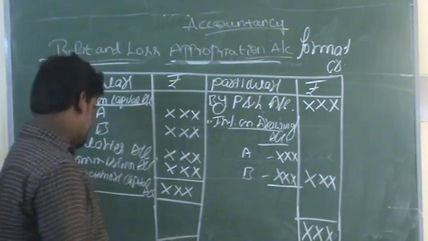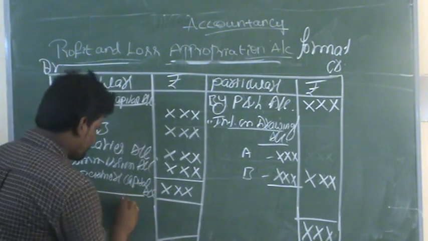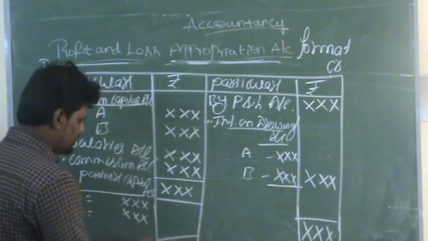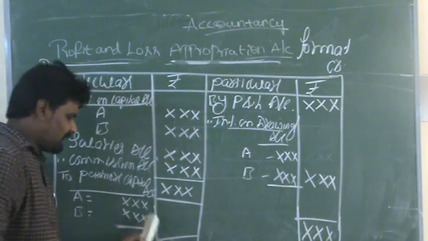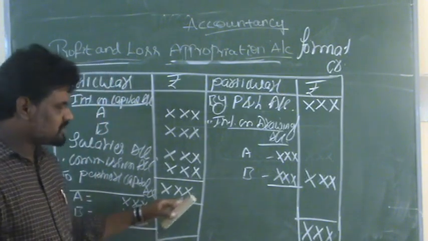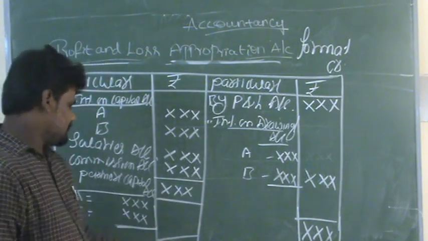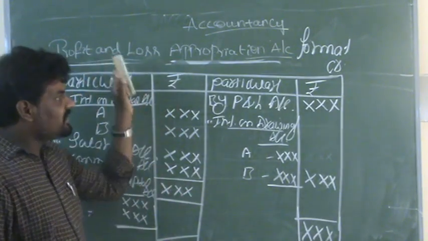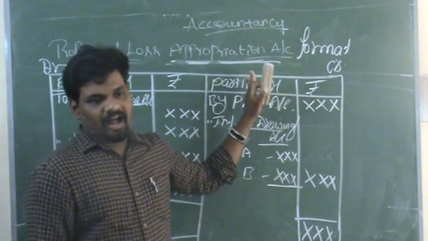According to the ratios only we are distributing. That profit we need to record in the inner column only. So the total distribution of profits is equal to the total profit in the business. This is the format of the profit and loss appropriation account.